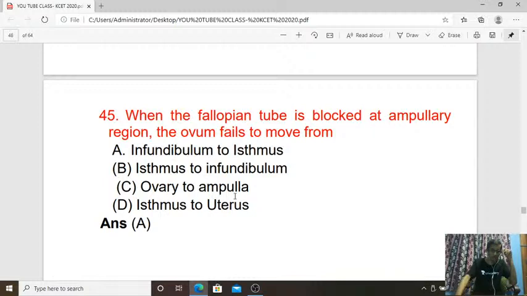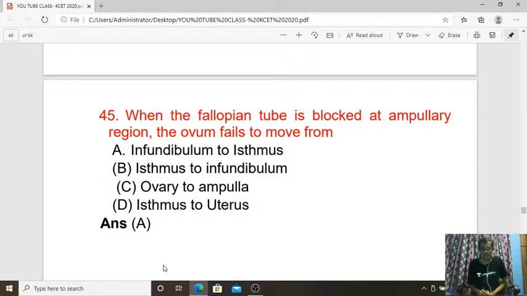Now 45th question. When the fallopian tube is blocked at the ampullary region in the female reproductive system, the ovum fails to move from which area? It is from the infundibulum to the isthmus.